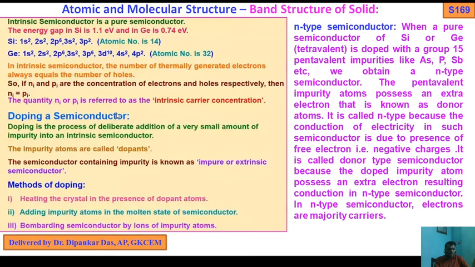Now, doping a semiconductor. Doping is the process of deliberate addition of a very small amount of impurity into an intrinsic semiconductor.